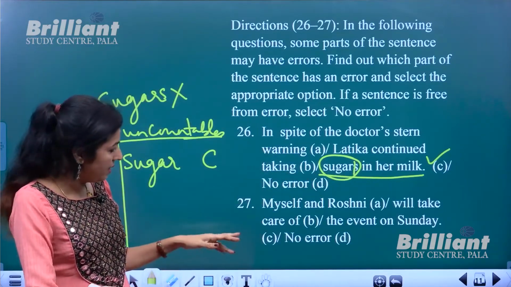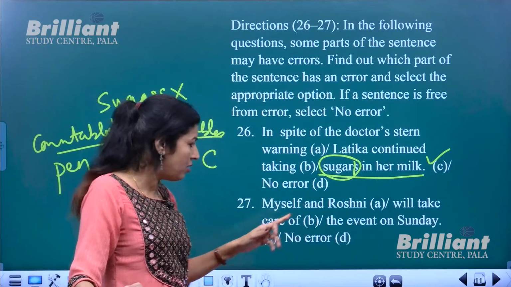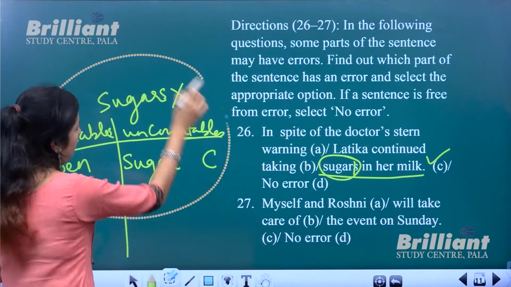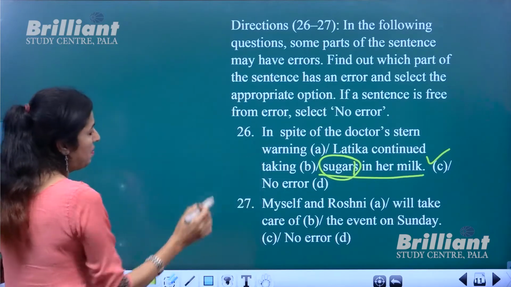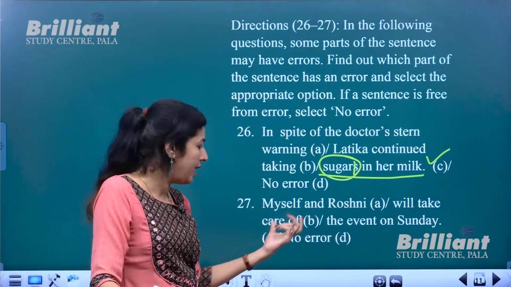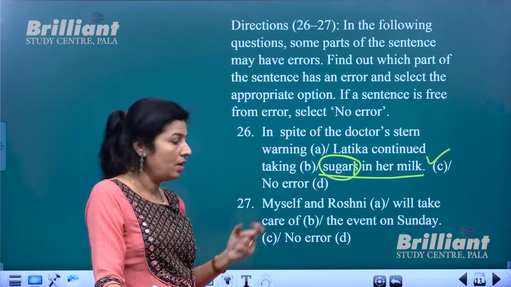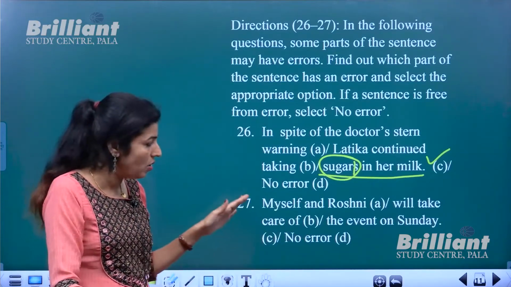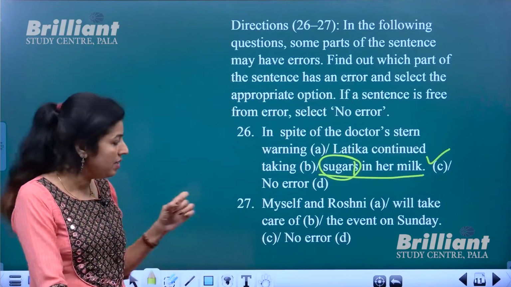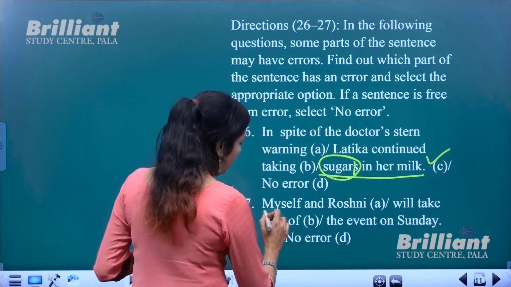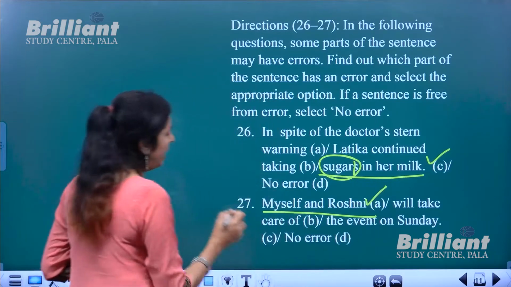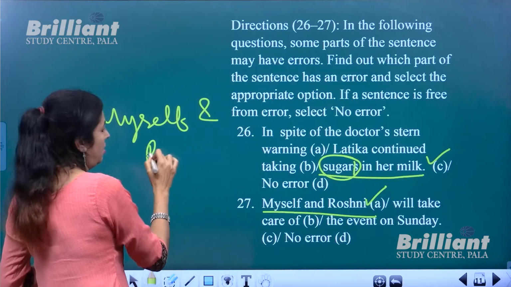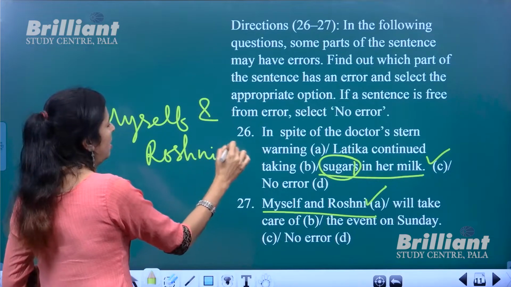Okay. Now the next sentence is: Myself and Roshni will take care of the event on Sunday. So this sentence also has an error. And where is that error located? In the first part itself, myself and Roshni is a wrong usage.